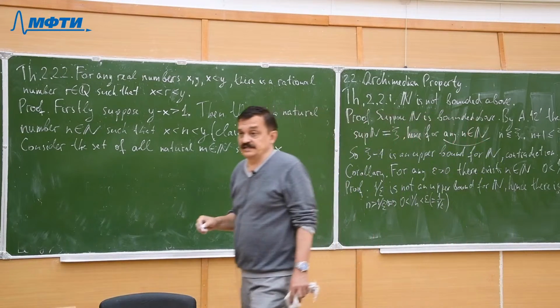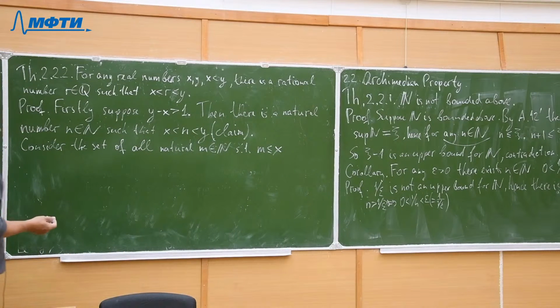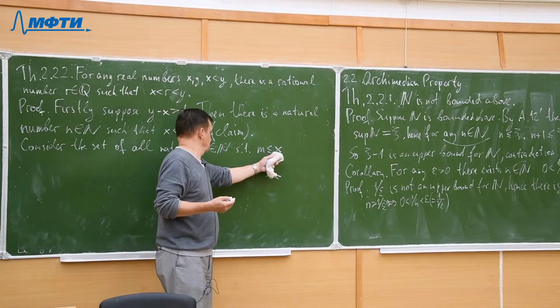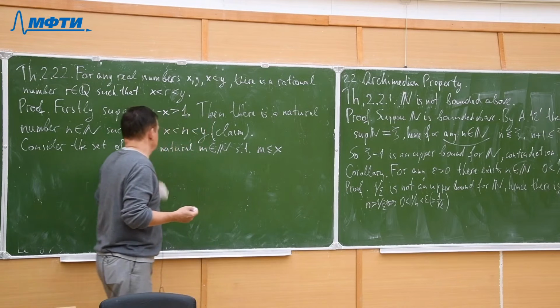This is obviously a bounded set because x is an upper bound for this set of naturals.